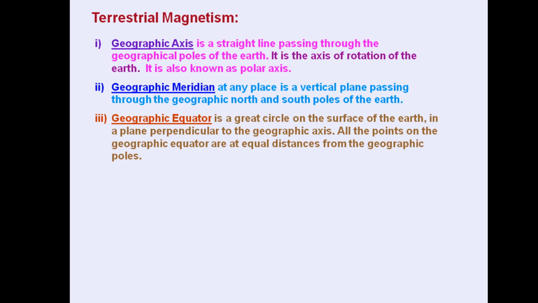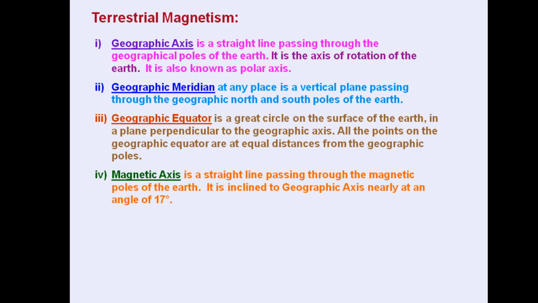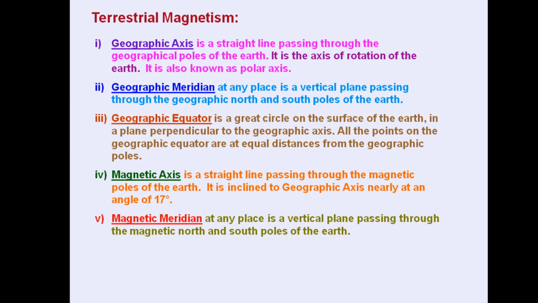Then the geographic equator is a great circle on the surface of the earth in a plane perpendicular to the geographic axis, and all the points on the geographic equator are at equal distances from the geographic poles on both sides. And the magnetic axis is a straight line passing through the magnetic poles of the earth, and it is inclined to the geographic axis at an angle of nearly 17 degrees.